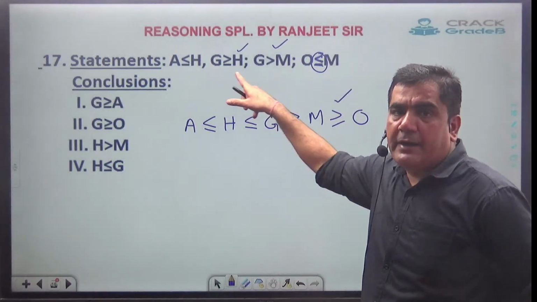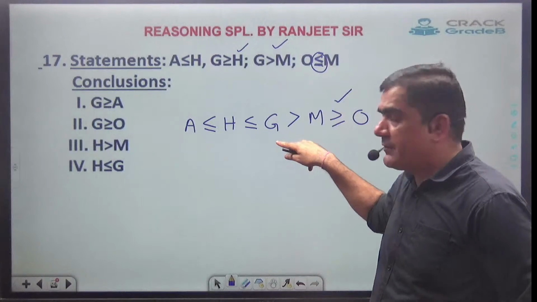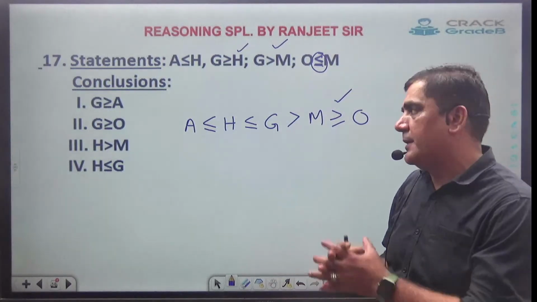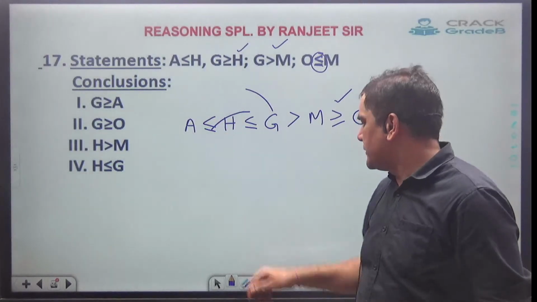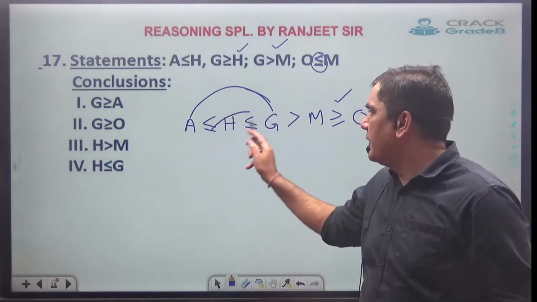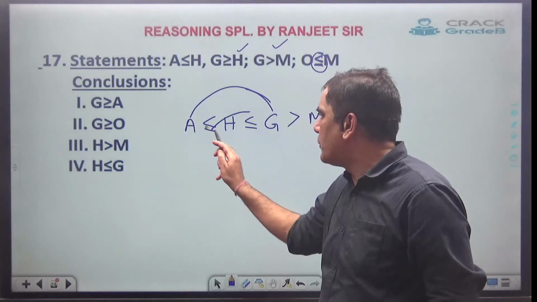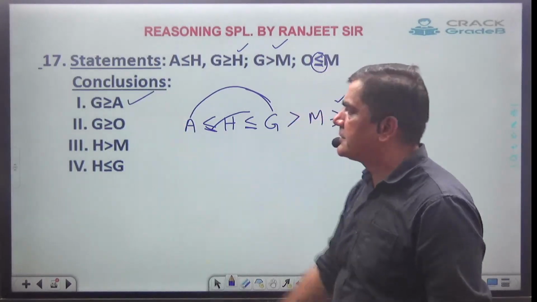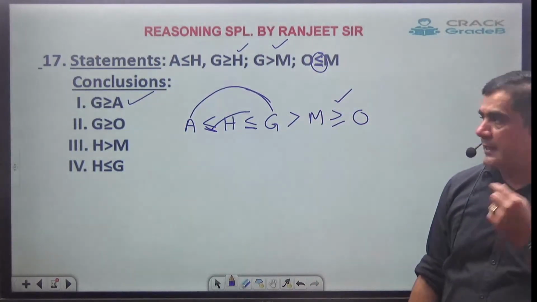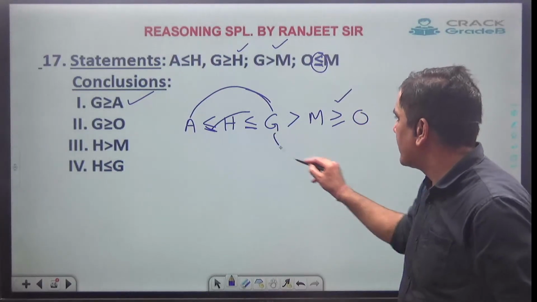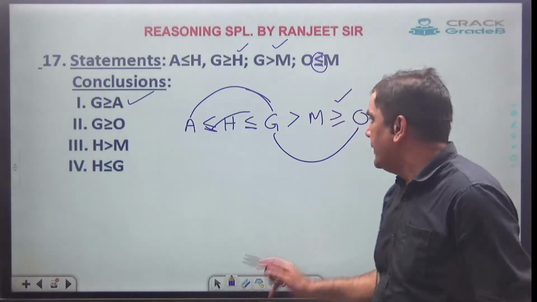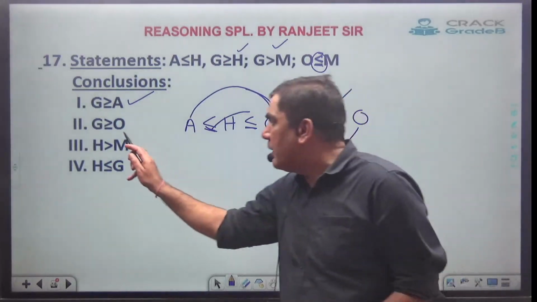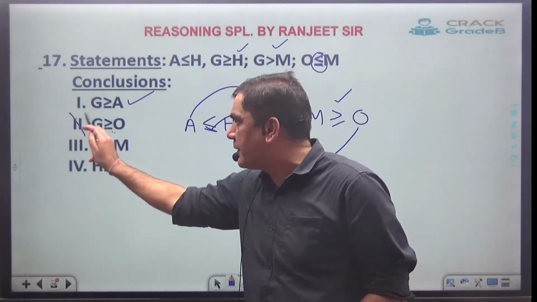This is the uncombined statement they have given, and this is what we have done. We have combined the statements together. Now let's check with the options. G and A. I will say all the faces should be towards G. All the faces are towards G, and equal to is there, so equal to must be there. First is correct. Next one, G and O. All the faces are towards G, but equal to is not there, so equal to should not be there. They have given equal to, second is wrong.